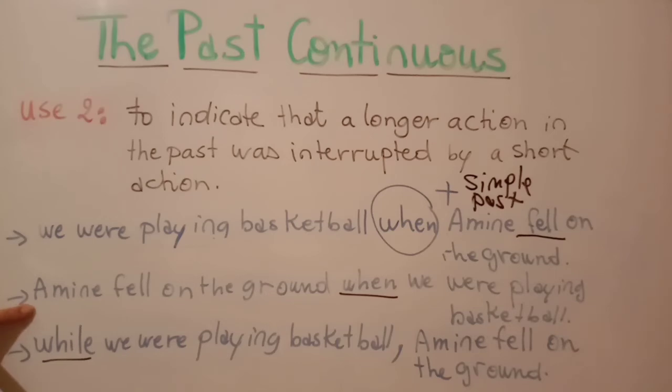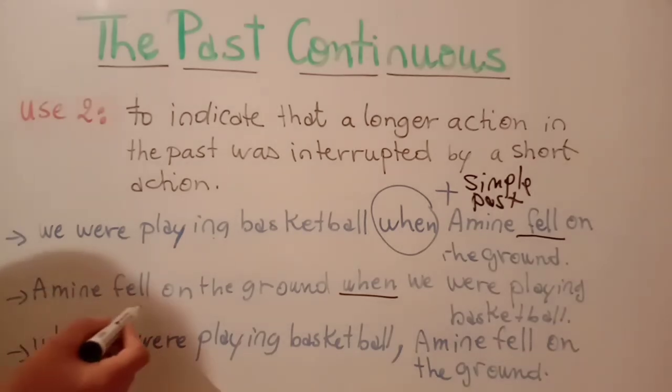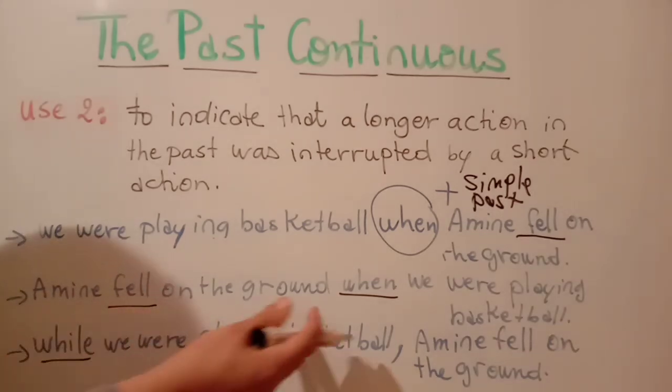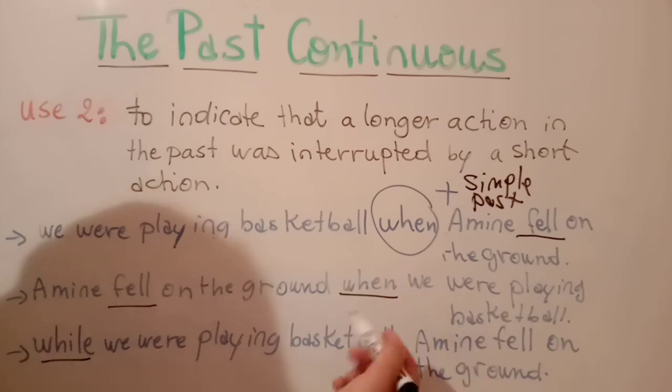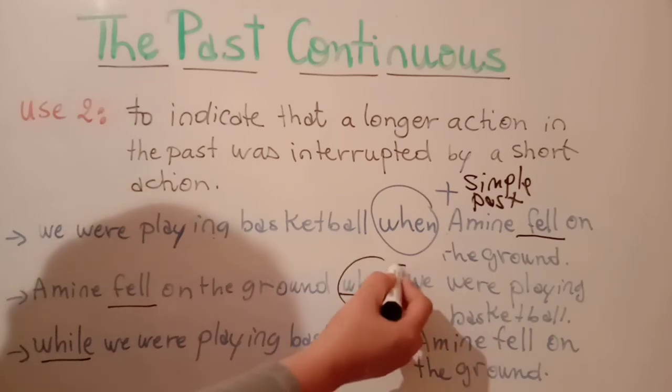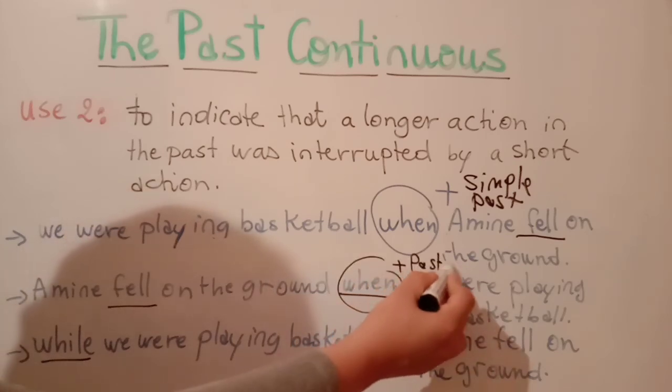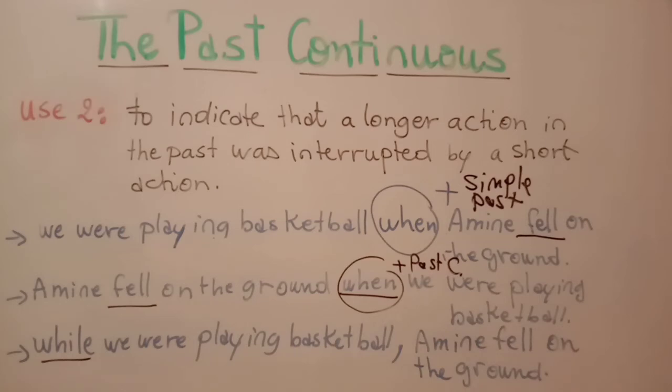Second, Amin fell on the ground when we were playing basketball. So here you have the short action, then you have when, then you have when we were playing. So here when is plus past continuous. You have to bear in mind that when can be followed by either a simple past verb or a continuous verb, unlike while.